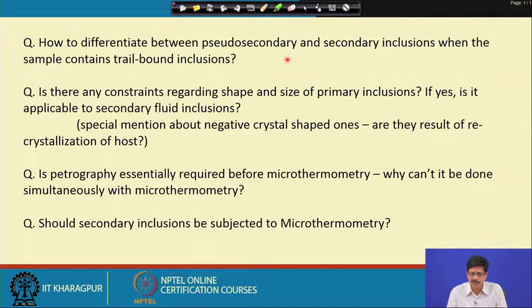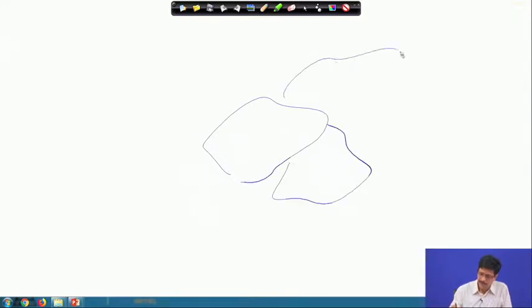How to differentiate between pseudo secondary and secondary inclusions when the sample contains trail bound inclusions? So, it possibly is a relevant question to consider. If there are only trail bound inclusions, then the only difference that we know is, if there are many grains of the host mineral which is present there, then we know that there are